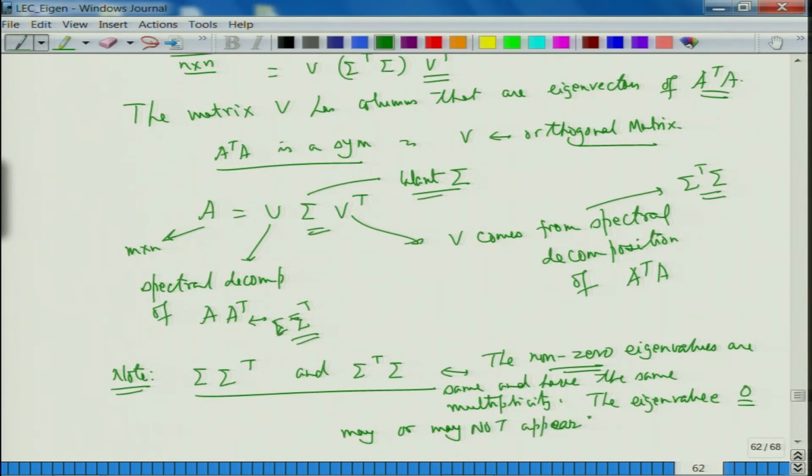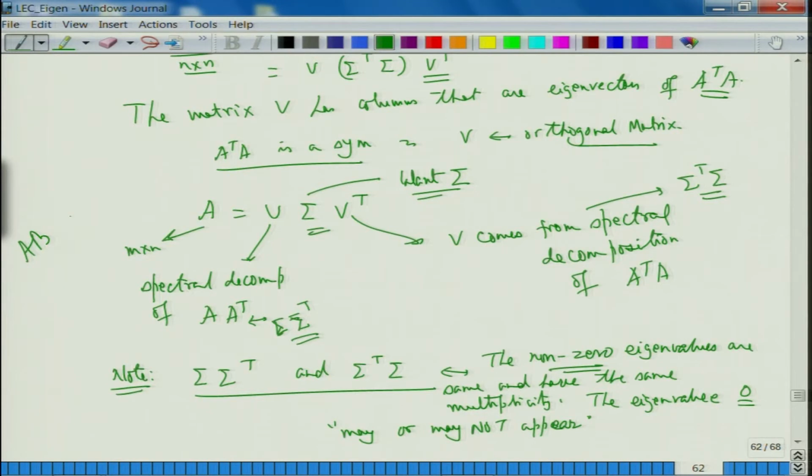And this I will put under quote marks because it is m cross n. If m is not equal to n, then at least one of them will have a 0 eigenvalue coming into play, because what we had seen was that the matrices AB and BA have the same non-zero eigenvalues, same multiplicity, but there is a problem with adding extra zeros. This is what we had seen for our matrices AB and BA. So, this is the same thing here, A is sigma, B is sigma transpose, and we are looking at AB and BA, fine.